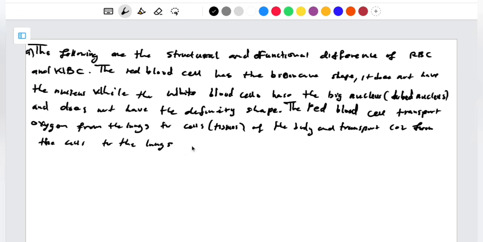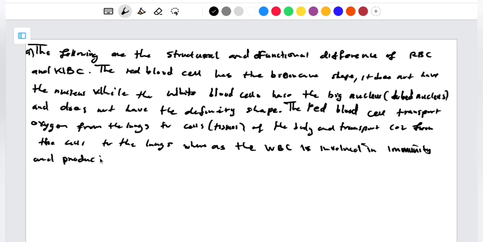Alright, so from there now you have to say whereas the white blood cell, which is WBC, but you have to write it in full, is involved in immunity. And production of plasma. So we are done for the first part. This is how you're supposed to answer.